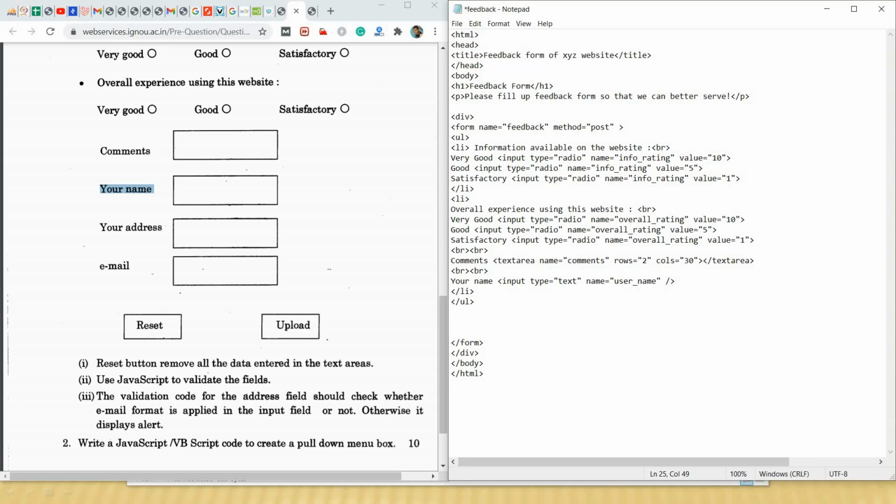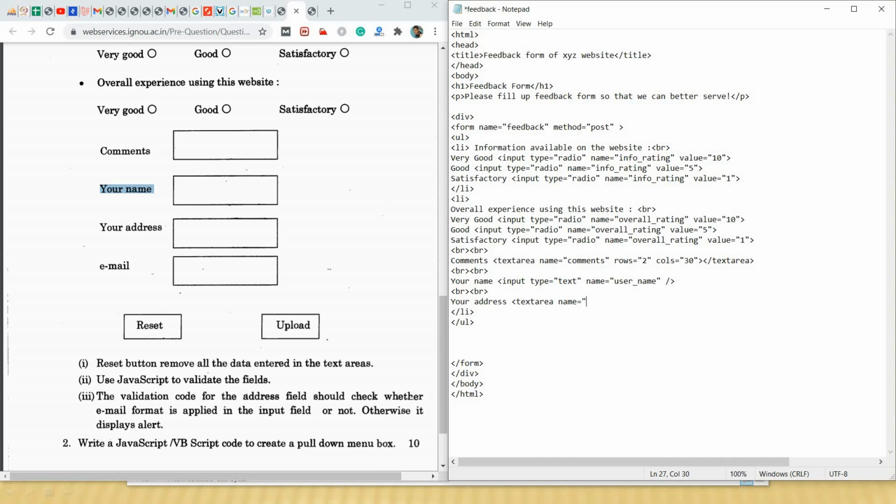So we have written name. Now we will include 2 more BR tags, and then we will ask the user about his address. Since the address is lengthy, we will use a text area.